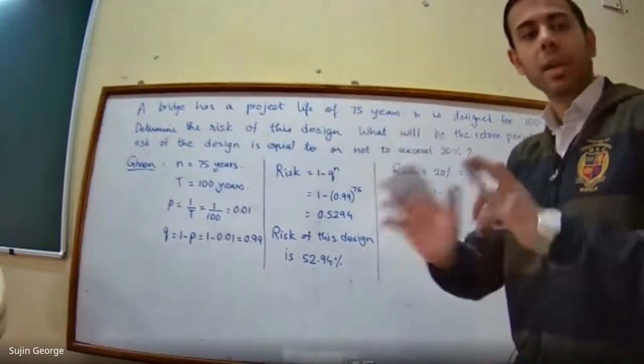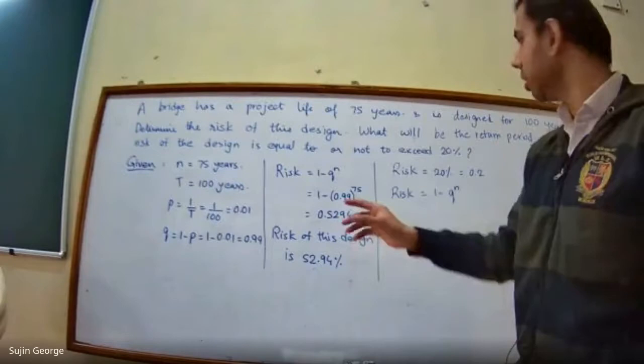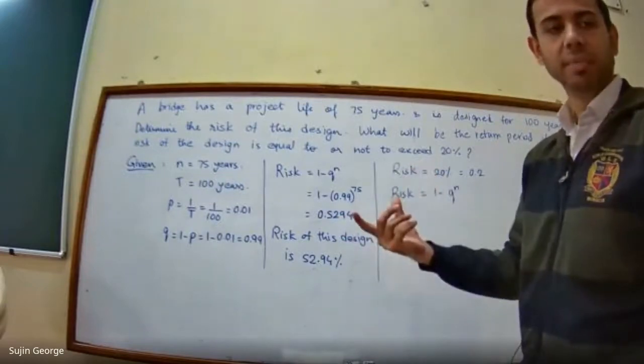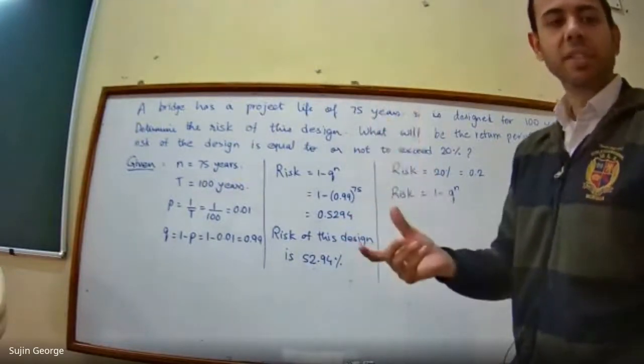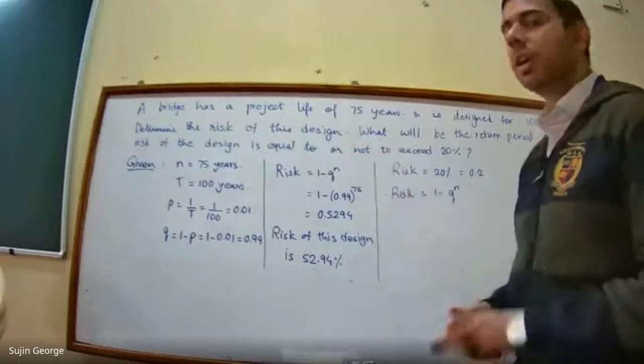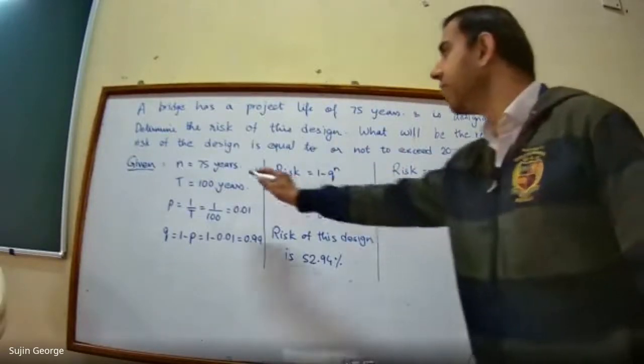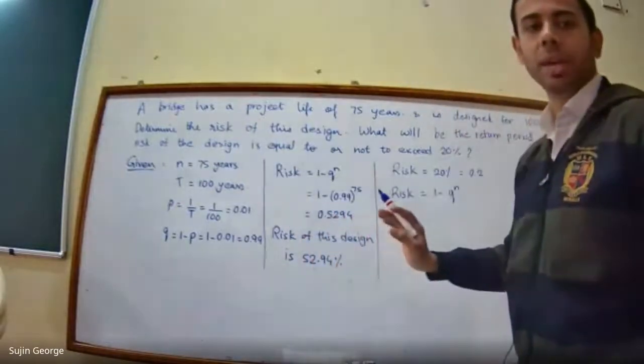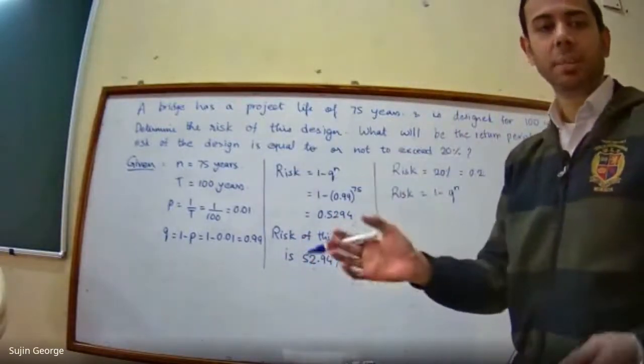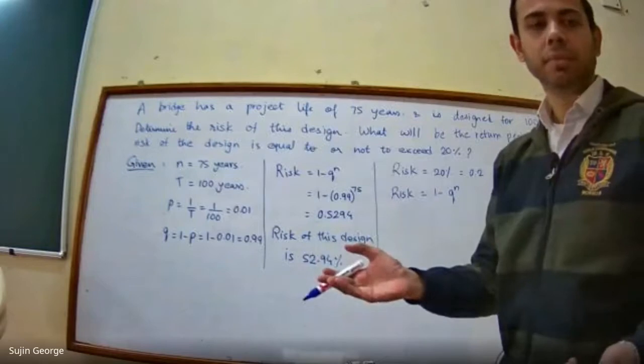The return period will change depending on the risk of the design. Hence here the N value will be 75 itself. Project life of any building will be the same only.